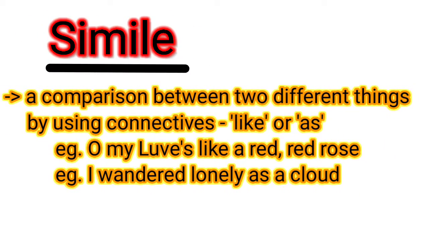Here, what is simile? Simile is to find out similarity in two different or dissimilar things. For example, my love is like a red rose. Here, love is compared with red rose by using the connective like. Another example, I wandered lonely as a cloud. Here, the connective as is used to compare the poet's wandering with the movements of a cloud.